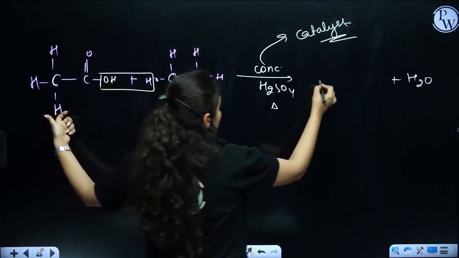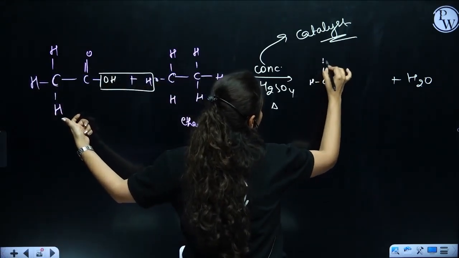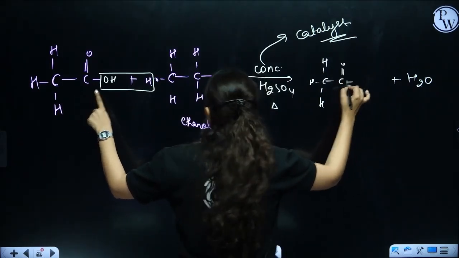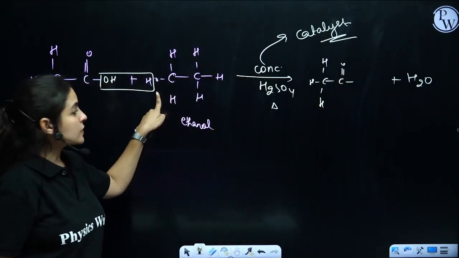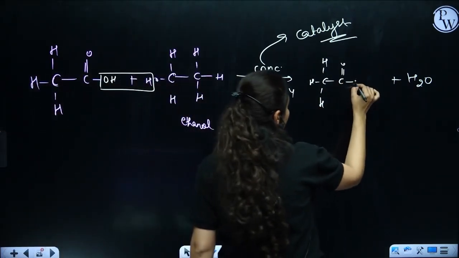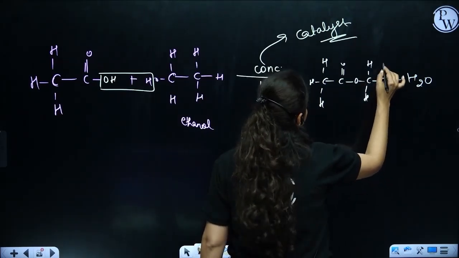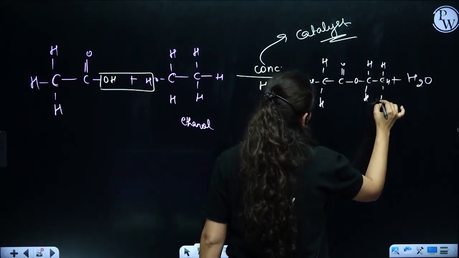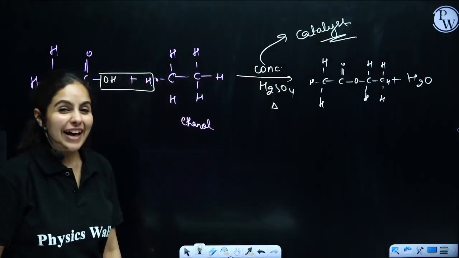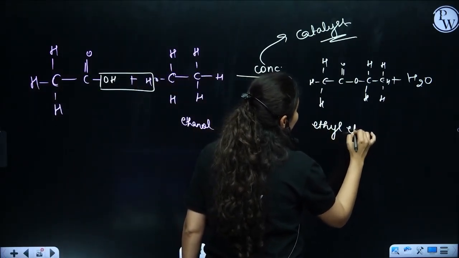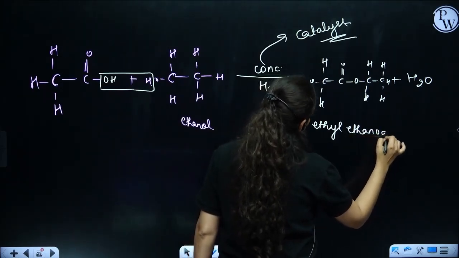So CH3, C double bond O. There is O here, if you all can see, O, CH2 and CH3. What's that? That is ethyl ethanoate.